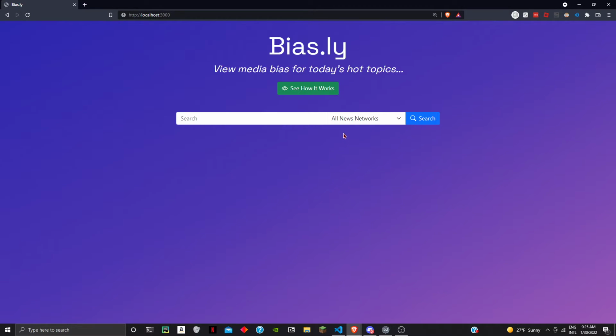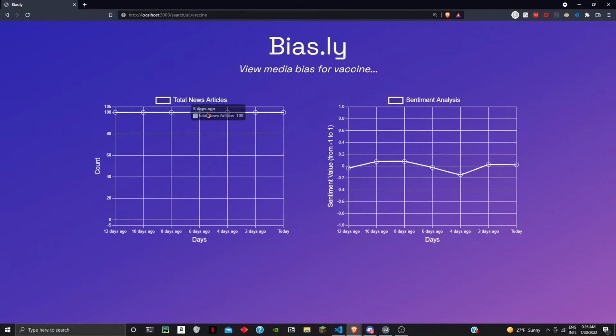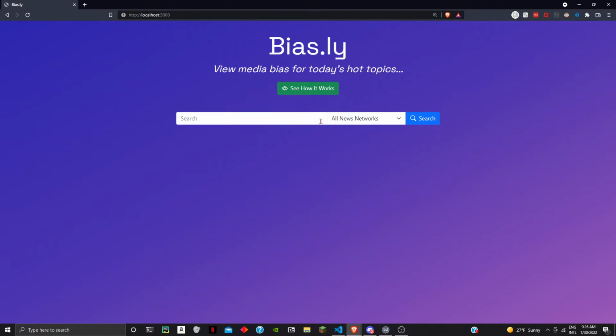And then we can search through vaccines, through our search thing, all news networks. Since vaccines are a pretty hot topic right now, there's going to be more articles about it. It's taking a longer time right now because it's searching through all the articles, and you can see we've reached our maximum articles just because of how many articles have been written about the vaccine. And then you can see a basically neutral trend. So that means that most media outlets are doing their job on presenting just the facts.